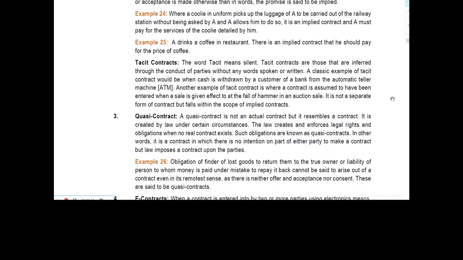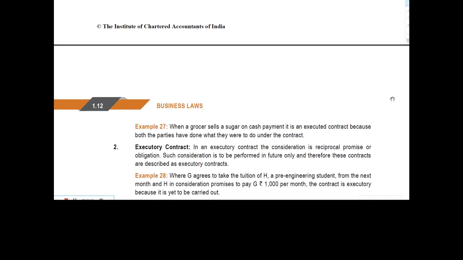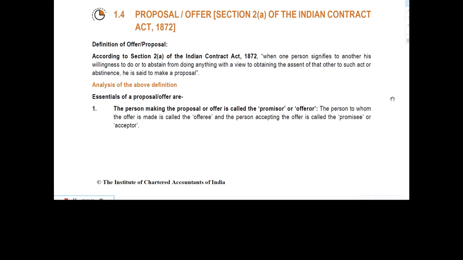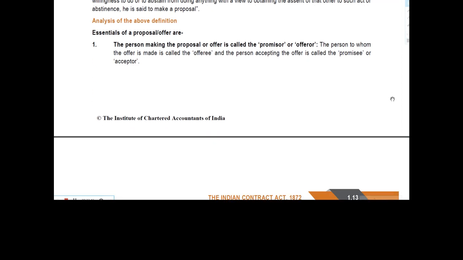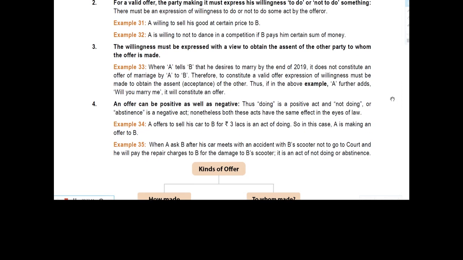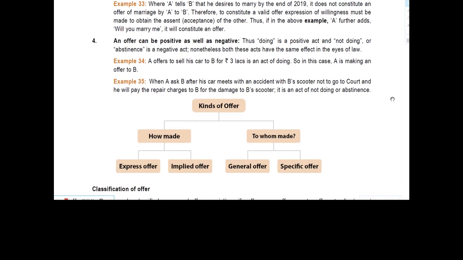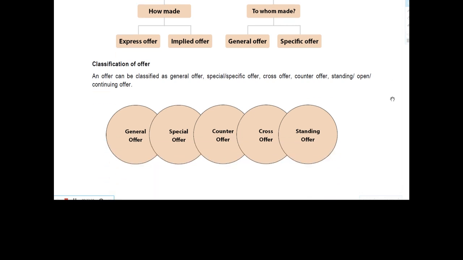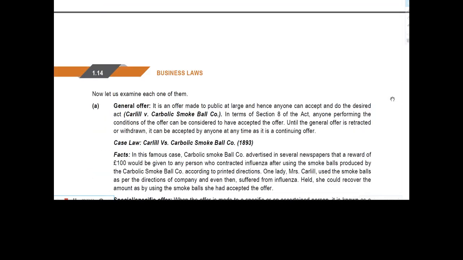Now in this lecture, in this video, we have seen proposal or offer under the Indian Contract Act 1872. We have seen what is proposal and what is offer, and at the end we have seen what are the types of offer. Okay, so thank you.